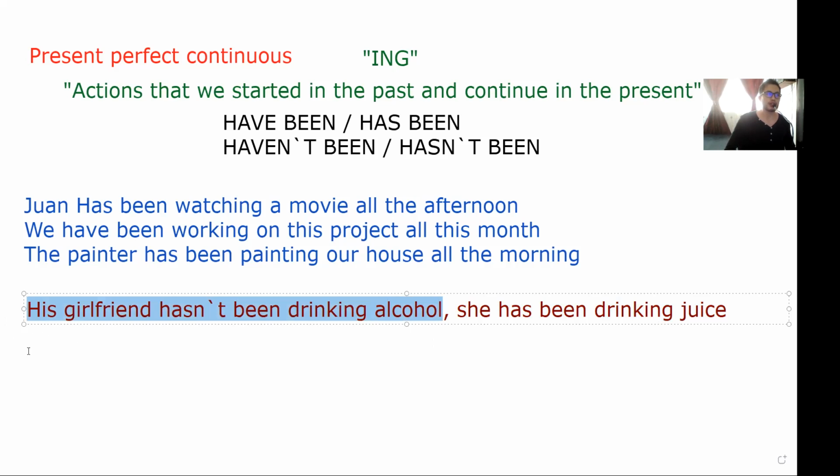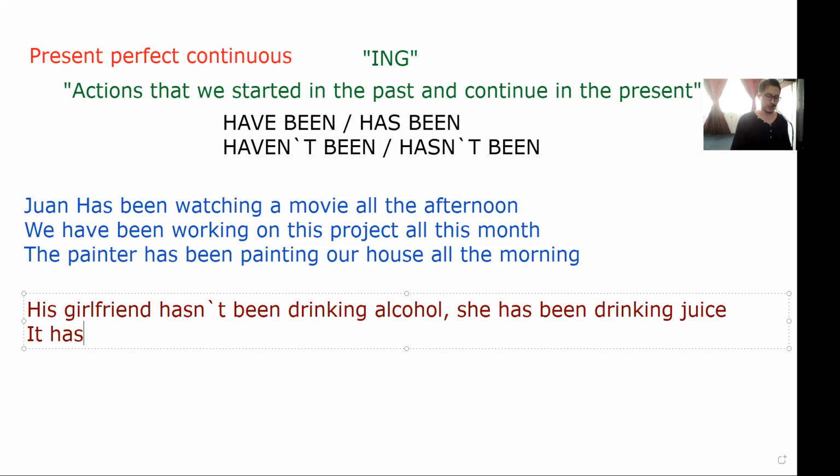This means that probably she doesn't like to drink alcohol, so she hasn't been drinking alcohol for a long period of time, since the past until this point of the present. But also we can complement this with she has been drinking juice, which means that she likes juice, so she has been drinking juice, probably because she prefers juice than alcohol. Okay, let's go with the other example.